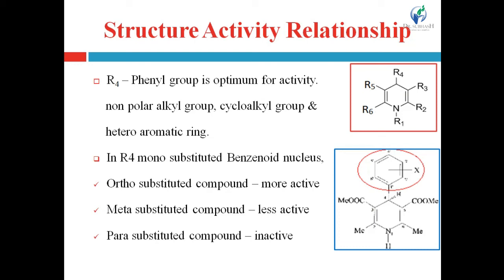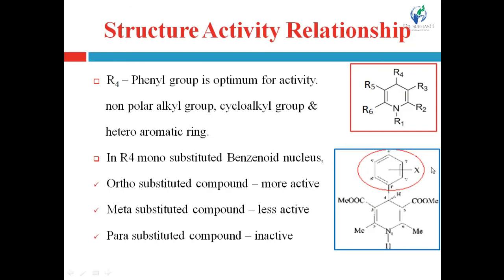If in R4 monosubstituted benzenoid nucleus, first see here, this X shows the substitution on this ring, and it may be present at the ortho, meta or para position, right? So if this substituent is present at the ortho position, that is the ortho substituted compound, then it is the more active one, right?